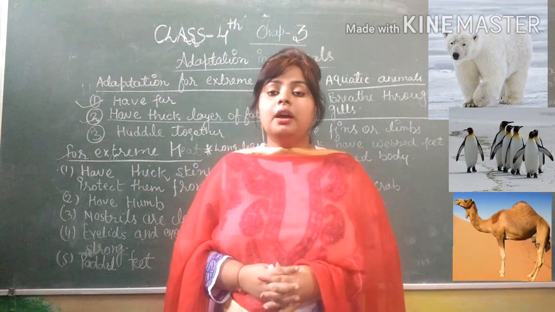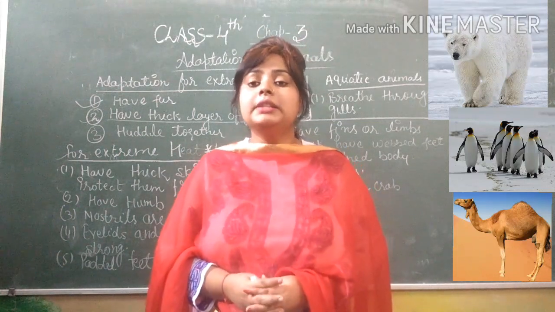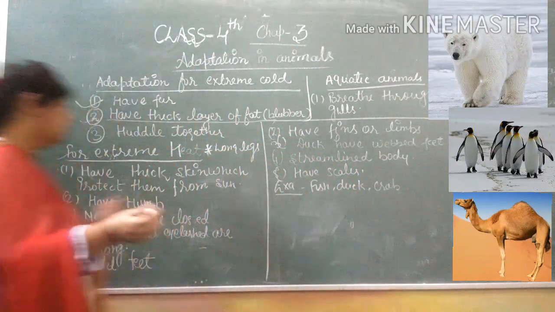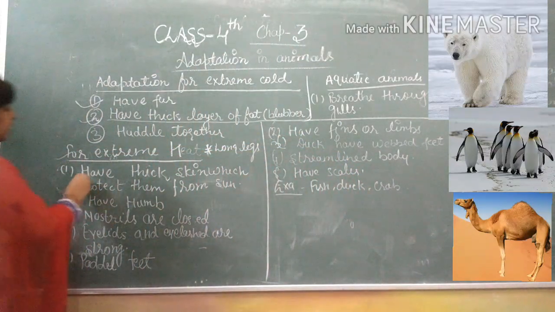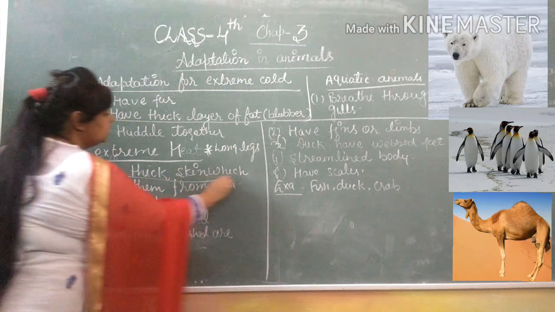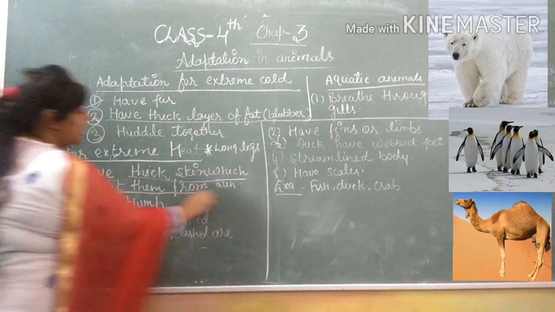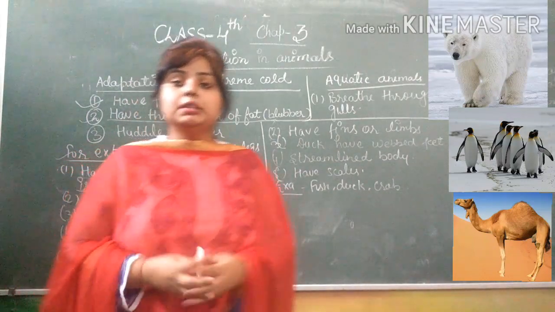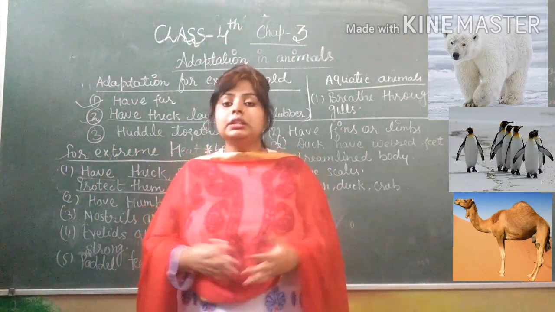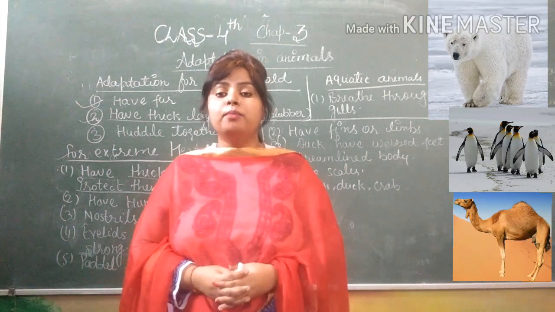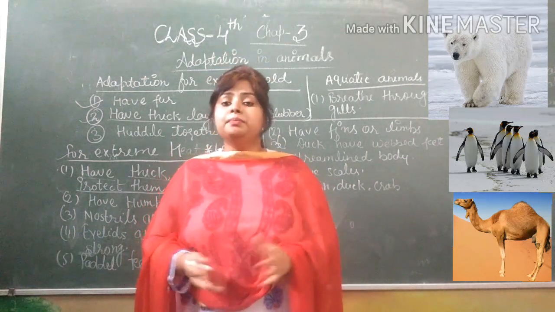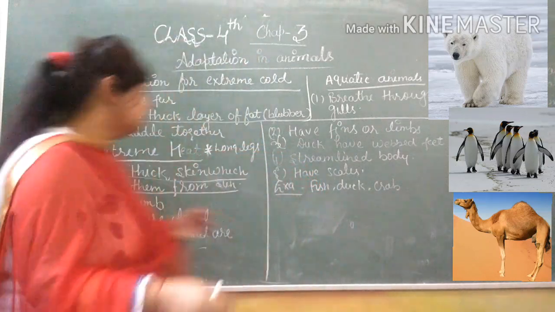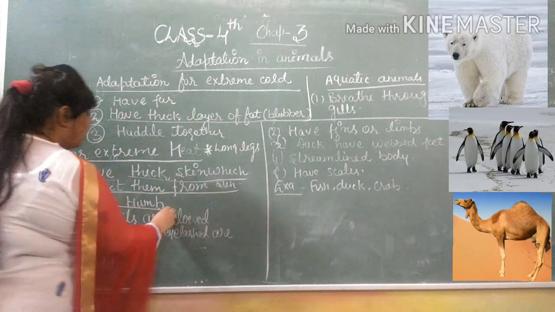The best example is the camel. Some adaptations: thick skin, which protects them from the sun and from the scarcity of water. Second is the hump.